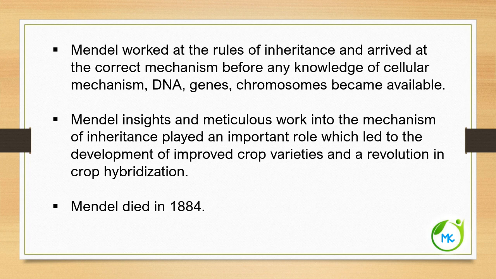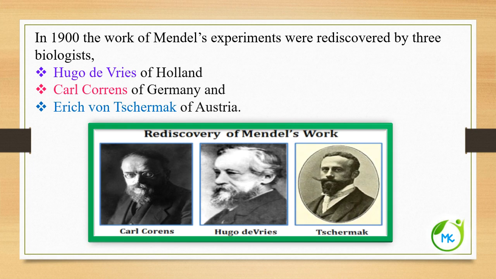But his work was not recognized during his time, and Mendel died in the year 1884. His work was rediscovered by 3 biologists in the year 1900. They are Hugo de Vries of Holland, Karl Correns of Germany, and Erich von Tschermak of Austria.